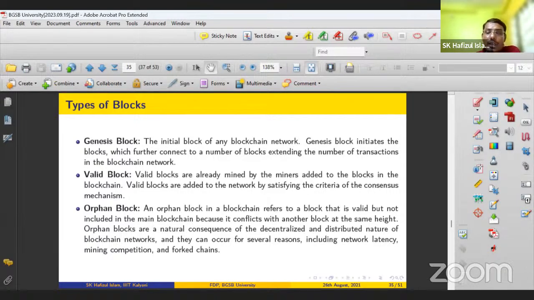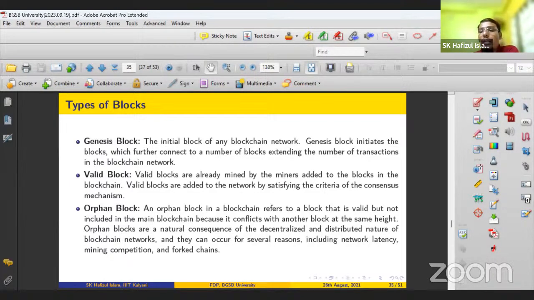But sometimes two valid blocks can be created at the same time. So one block is valid and another block is an orphan block. Because here you see, suppose n number of miners are competing. Suppose two nodes, miner A and miner B, at the same time solve the same mathematical puzzle and find that the block is valid, right?